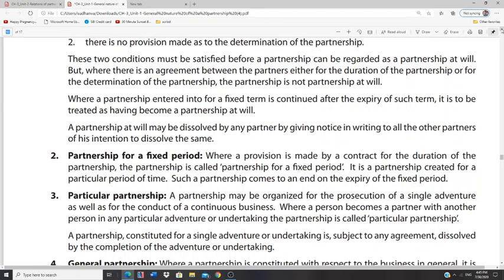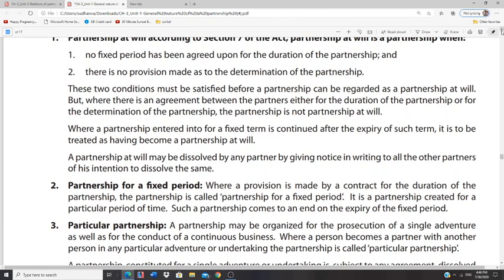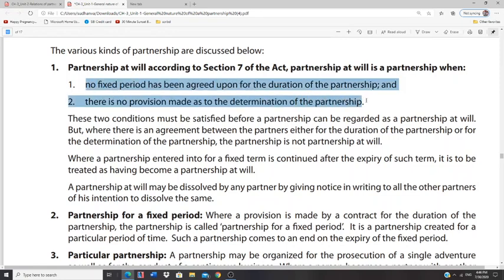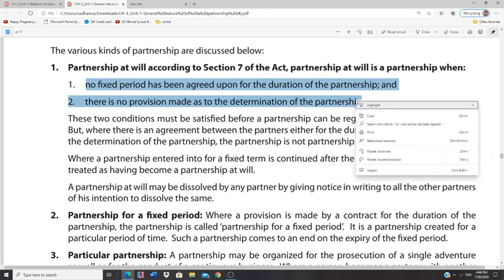In case no such conditions are present in a particular partnership agreement, then it is called partnership at will, as per Section 7. So just please note down these two particular conditions. When is a particular partnership firm called partnership at will?